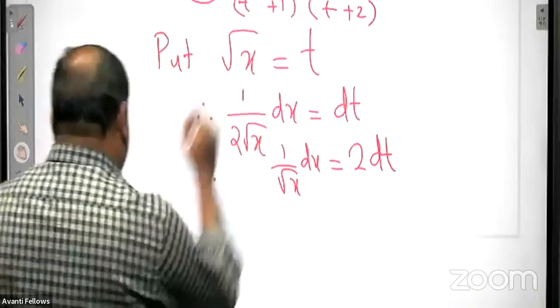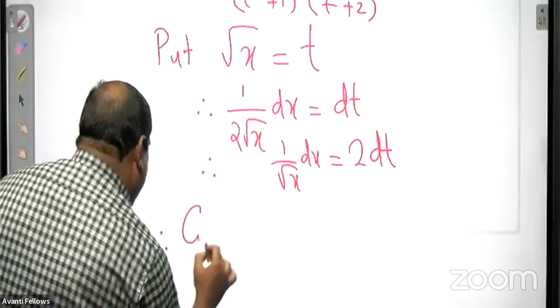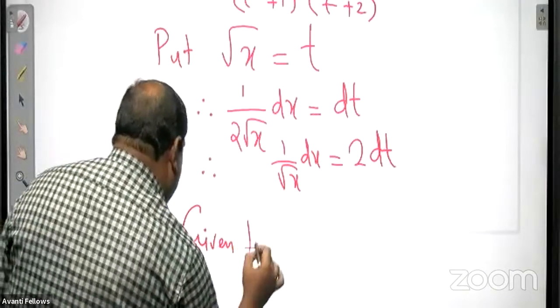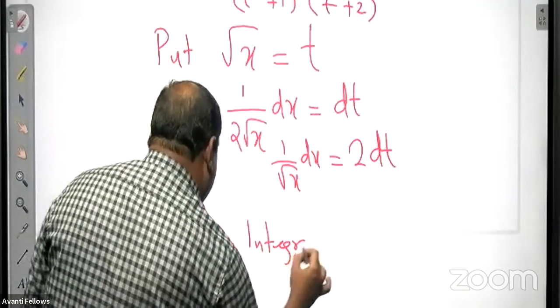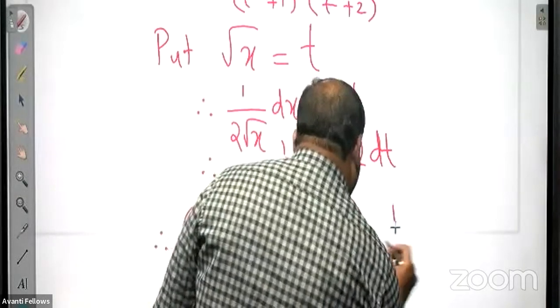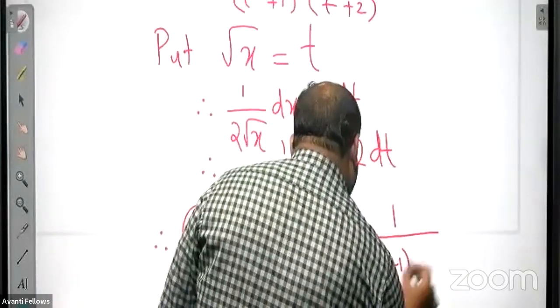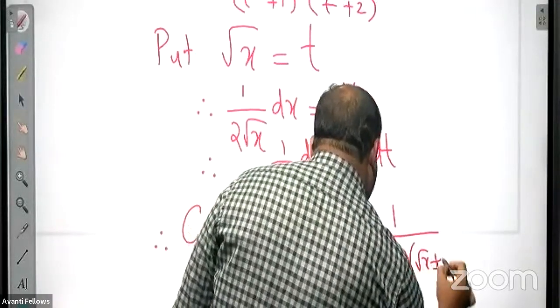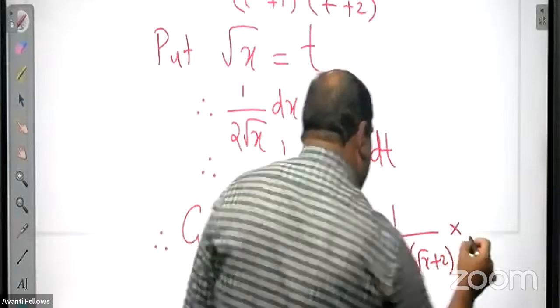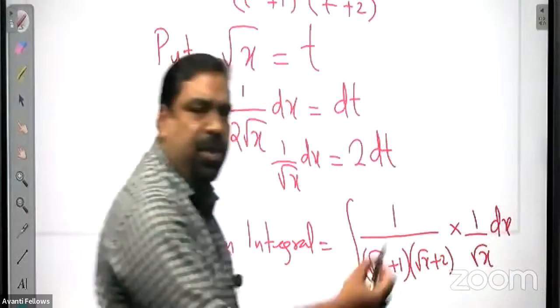So the given integral, I'm not writing the whole expression again, is equal to integral of 1 by root x plus 1 into root x plus 2 into 1 by root x dx. We will just rearrange the terms.